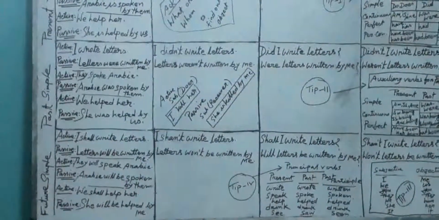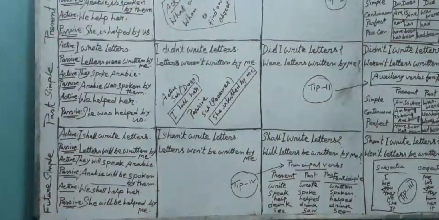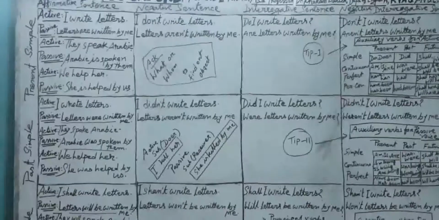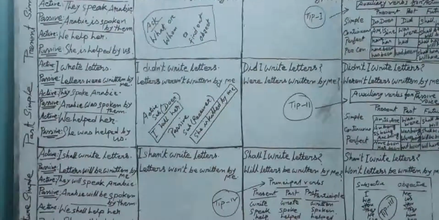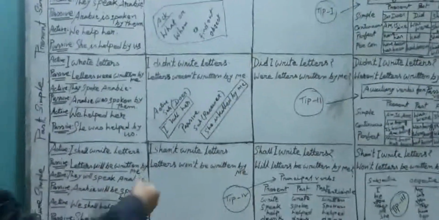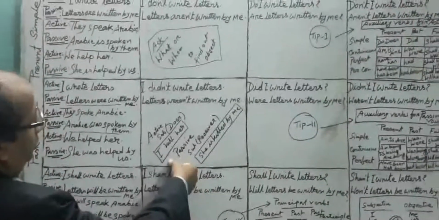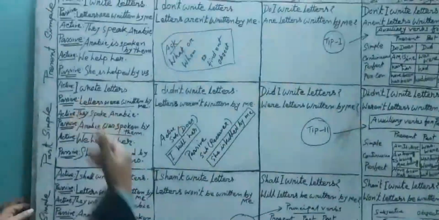Another thing, here I wrote doer. Suppose whenever one plays something, he is called a player. Whenever one works, he is called a worker. Whenever one writes something, he is called the writer. In the same way, when a subject does anything actively, he is called the doer. So the subject of the activity is called a doer. Why? The subject of active voice usually does the action directly.